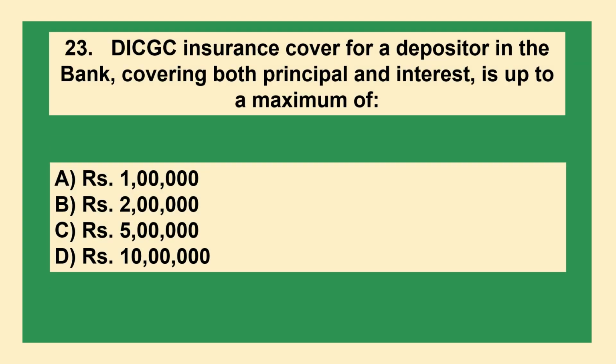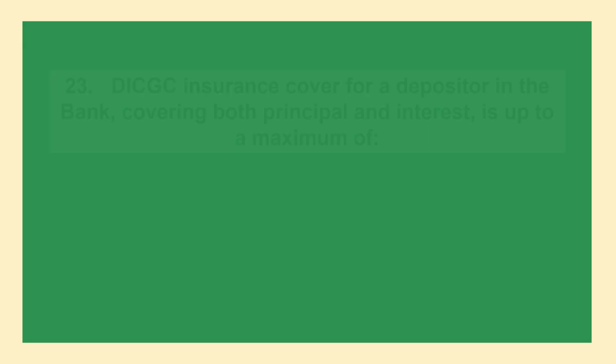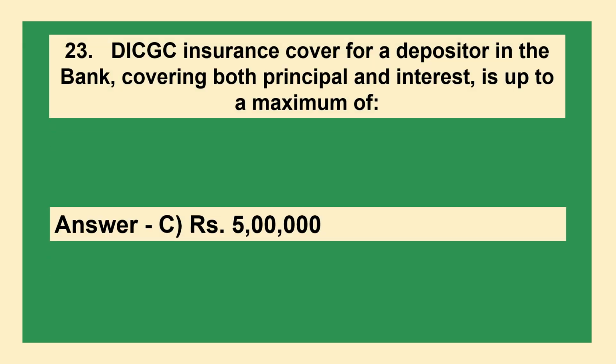Question. DICGC insurance cover for a depositor in the bank, covering both principal and interest, is up to a maximum of: option A, rupees 1 lakh; option B, rupees 2 lakh; option C, rupees 5 lakh; option D, rupees 10 lakh. Correct answer is option C, rupees 5 lakh.